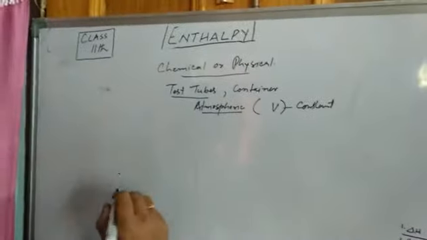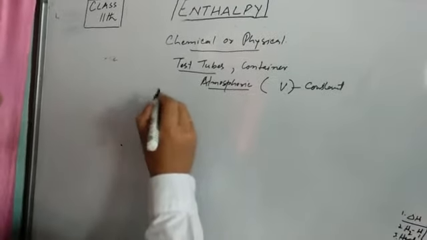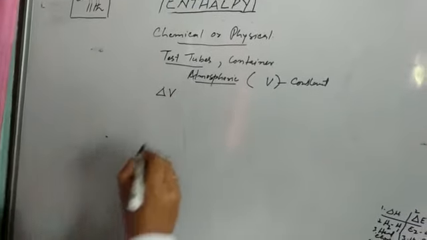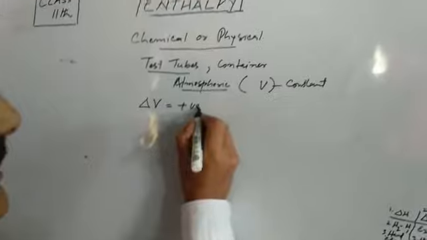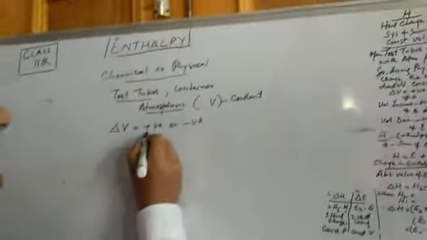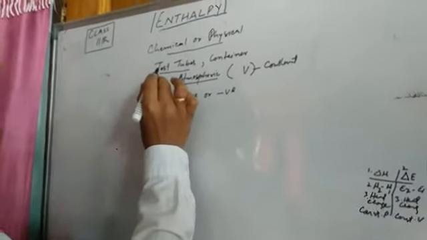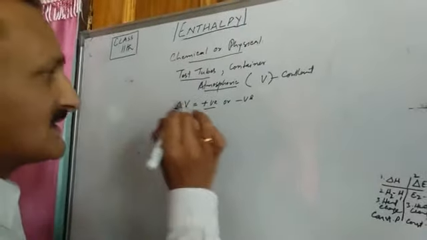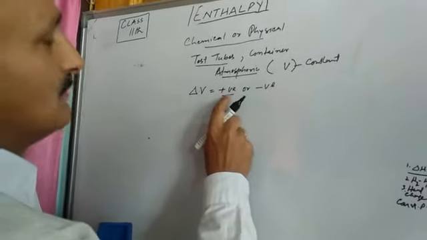So, in other words, we may say that delta V, that is the change in volume, becomes either positive or negative. What does this mean? This means that in reactions taking place in open test tubes, open containers, open systems, the change in volume is either positive or negative.